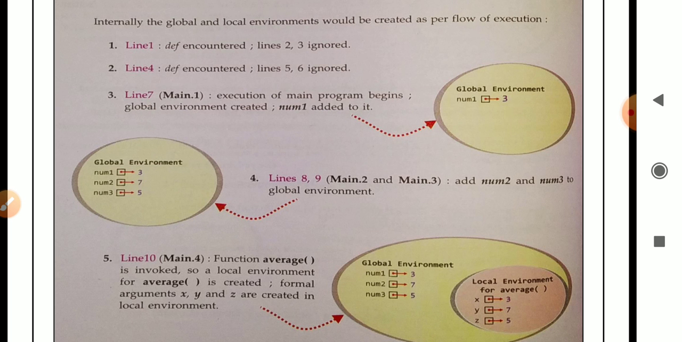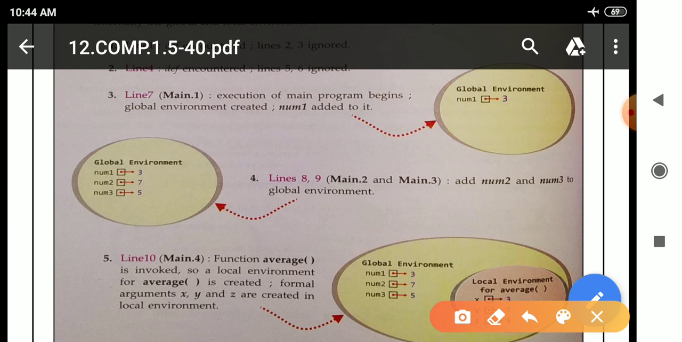Next, number 4, lines 8 and 9, means main.2 and main.3. This represents the second line and the third line of the top level statement. Num2 and num3 are also added to the global environment. Why? Because num2 and num3 are also global variables.